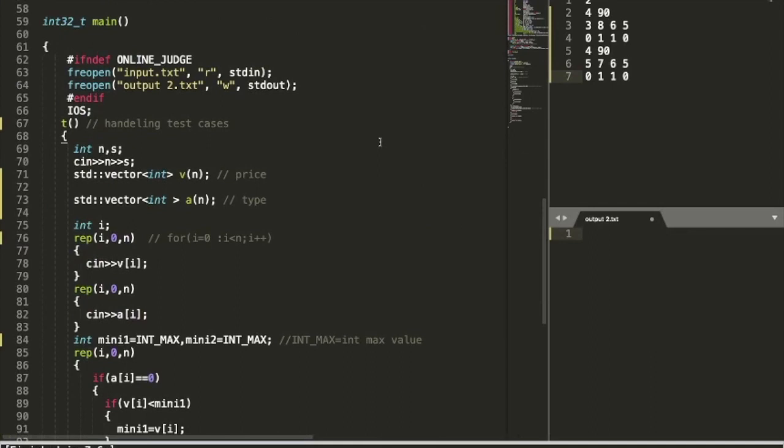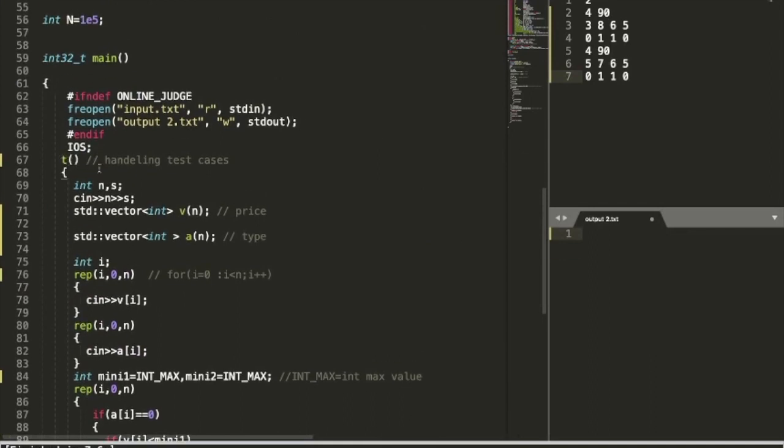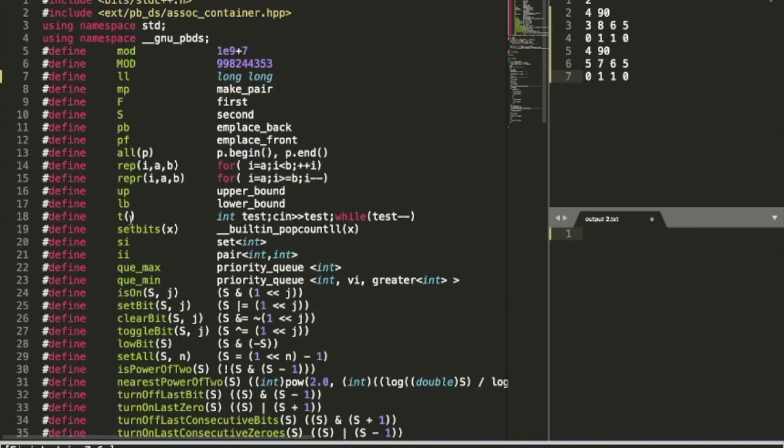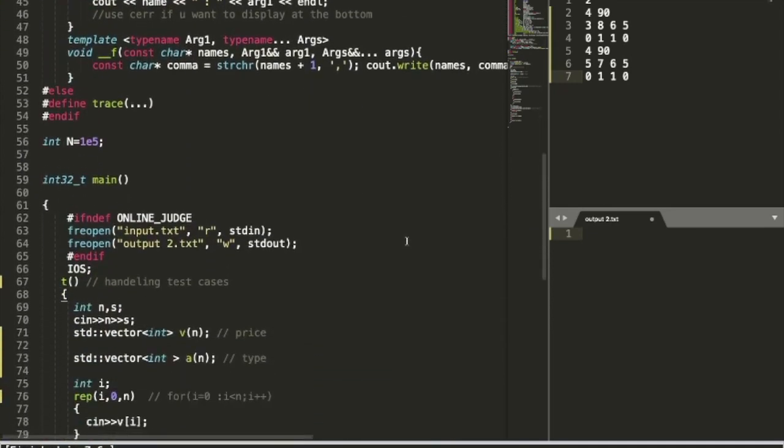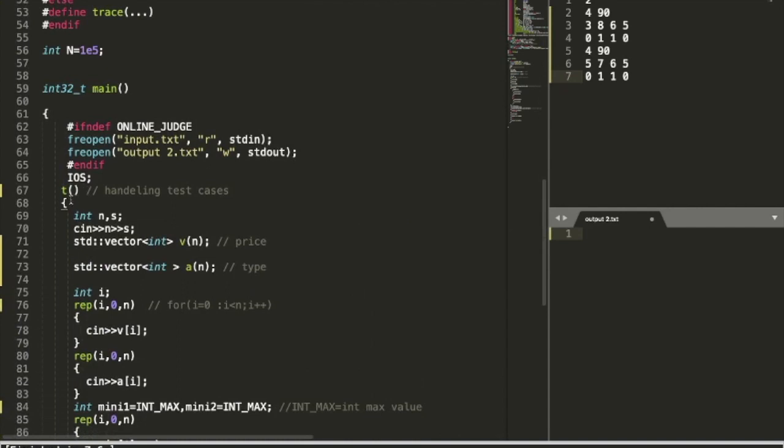I have already done it. So here T is to handle my test cases. Those of you who don't understand what this is, I have already uploaded a video on Sublime and all my setups. The link is in the description. You can check it out and you'll understand it. It's basically for handling the test cases.